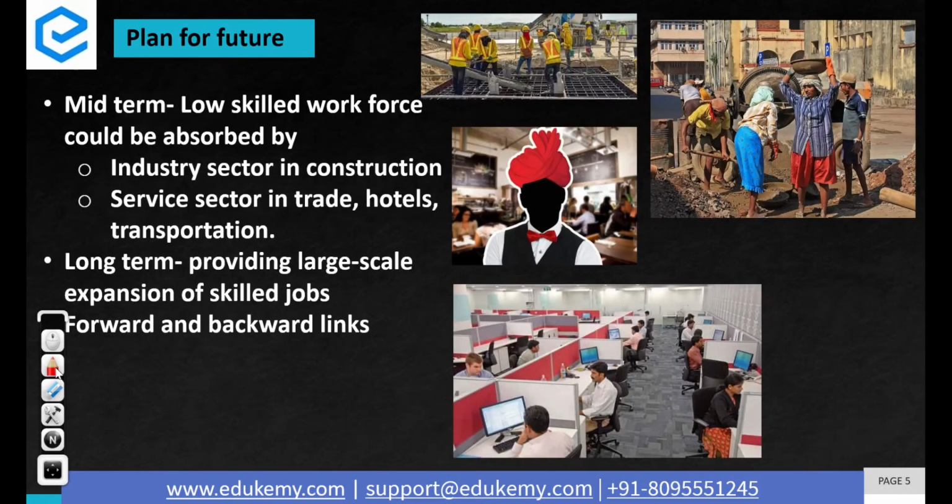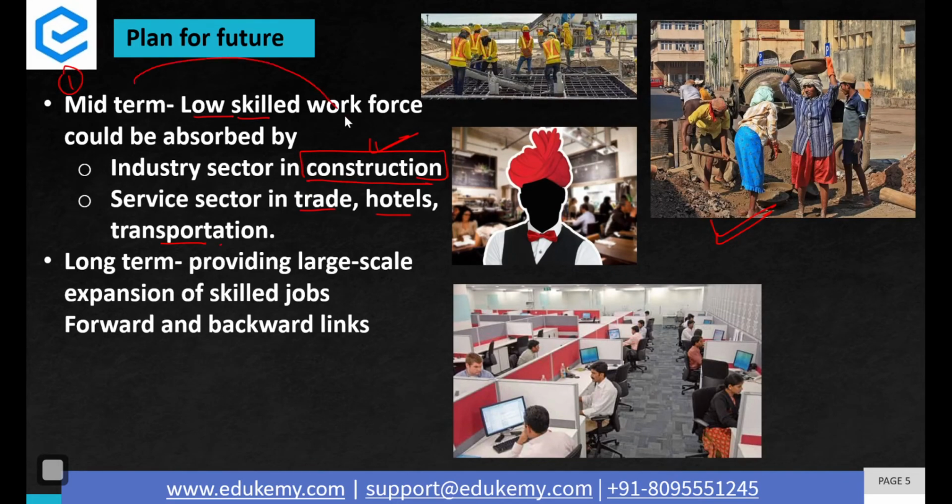And this is where the editorial says that there is a plan in which we can work out things. In the mid run, if the number of unskilled people in India is large, that's not a problem. You can shift the low skilled or unskilled people to the construction sector in India. And in the service sector, the sectors like trade, hotel, transportation can absorb the people from agriculture. See, India is a developing country and India needs a lot of construction, and the construction sector is employment intensive, and that is why in the midterm, even if people do not have skills, they can be employed in construction, trade, hotel and transportation. So that's the way out.